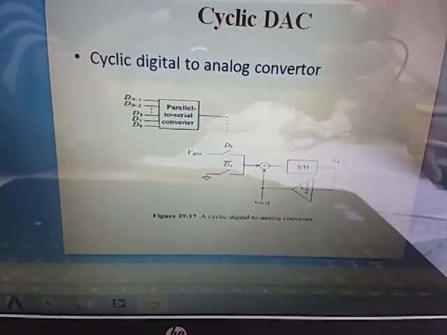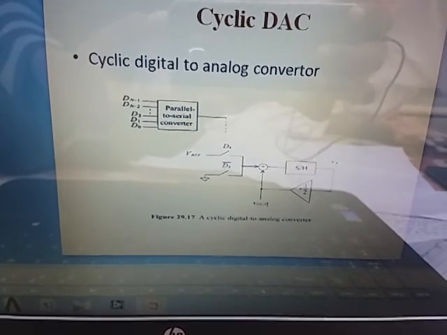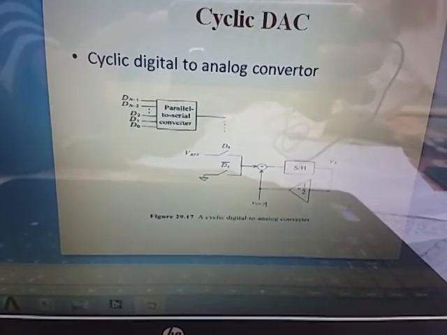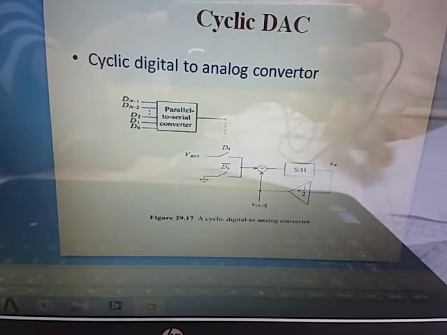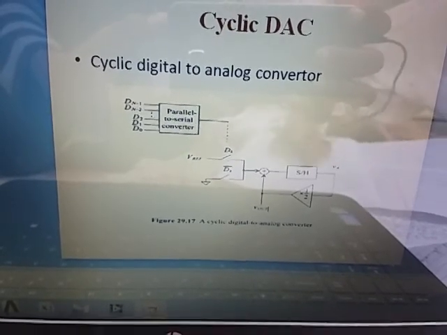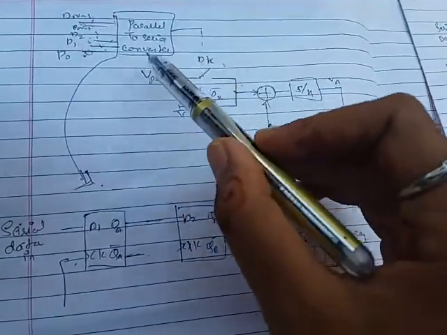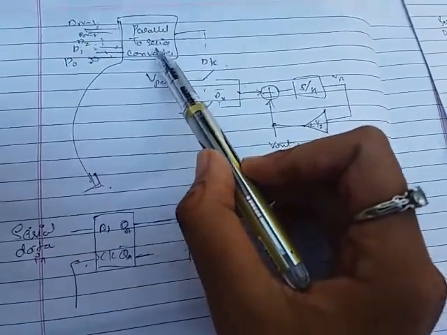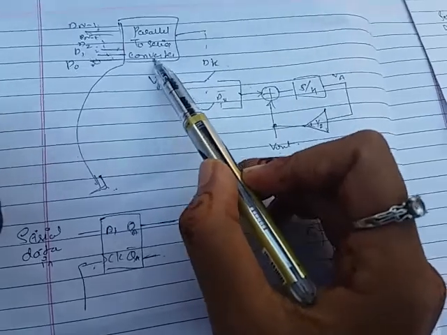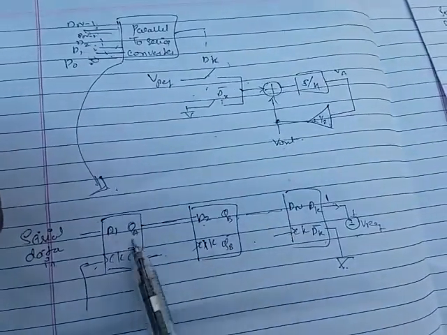Okay, now I am going to explain how this cyclic analog to digital converter has been connected. So this is my cyclic digital to analog converter. Here is the parallel to serial converter. This parallel to serial converter is a D flip flop.